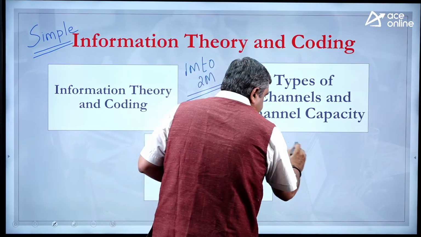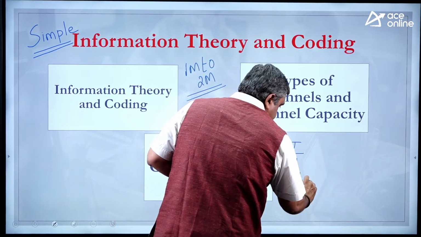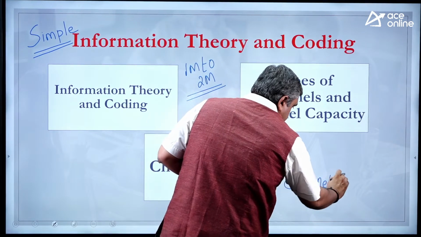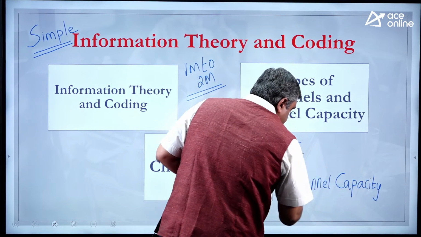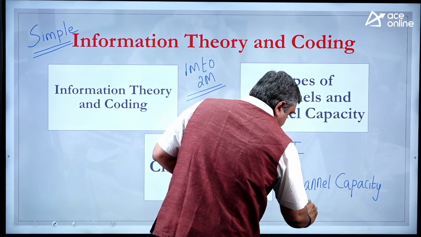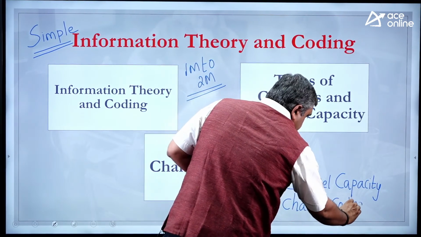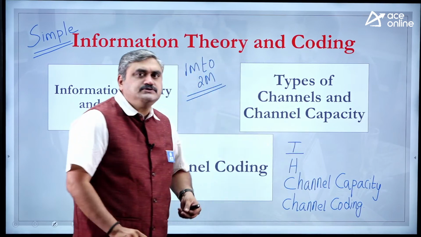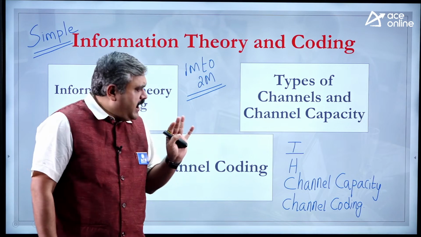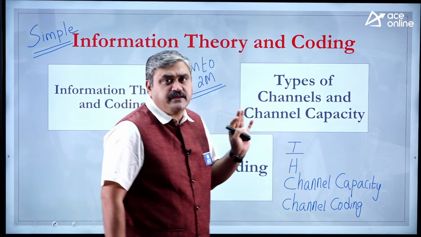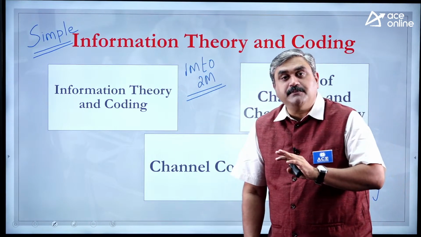What is information? What is entropy? What is the channel capacity theorem? And different types of channel coding techniques, like linear block codes and cyclic redundancy check. Only those, very much restricted, and you have to spend very limited time here. So this completes the total syllabus that is there in your communication systems.